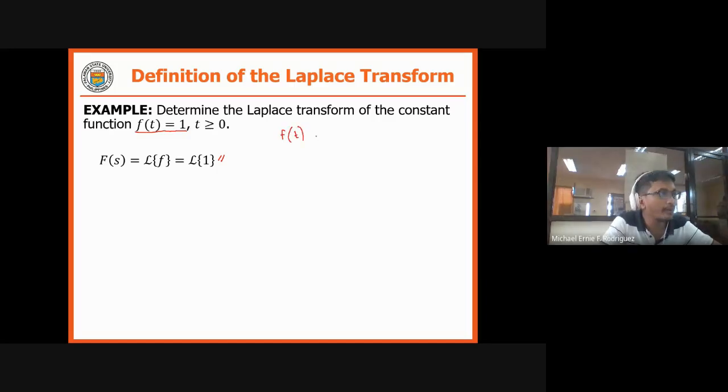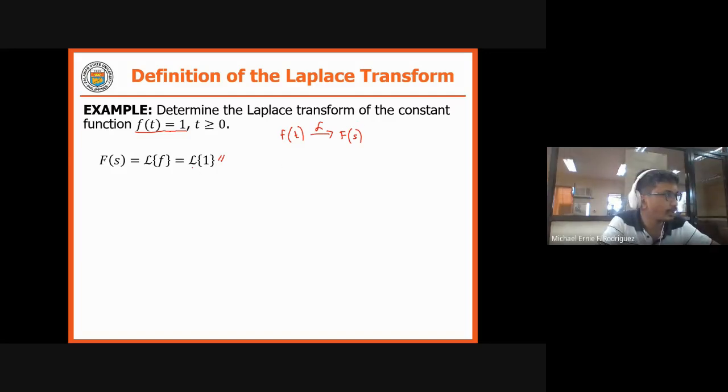If we apply the Laplace transform on that, your function changes from time t to s, which is a complex frequency. So from time t to s. Take note that your original function is denoted by a small letter f, and the Laplace transform of your f of t will now become capital F, or f of s.